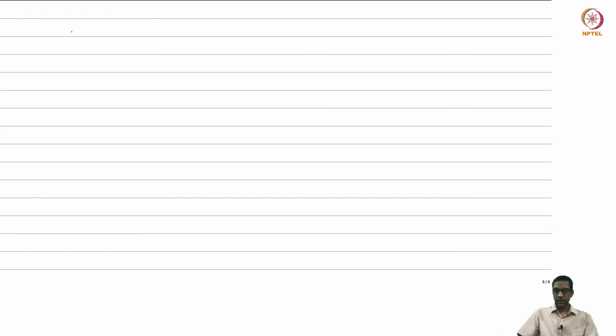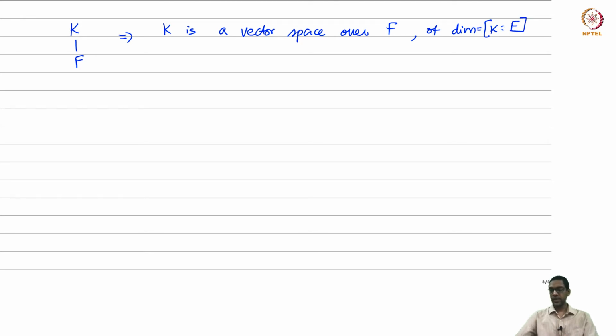Recall that K is an extension field of F, which in particular means that K is a vector space over F, and we also know its dimension, which is the degree [K : F].